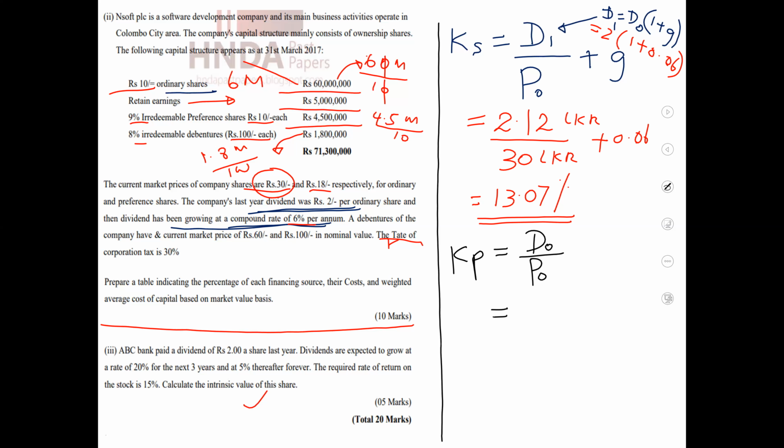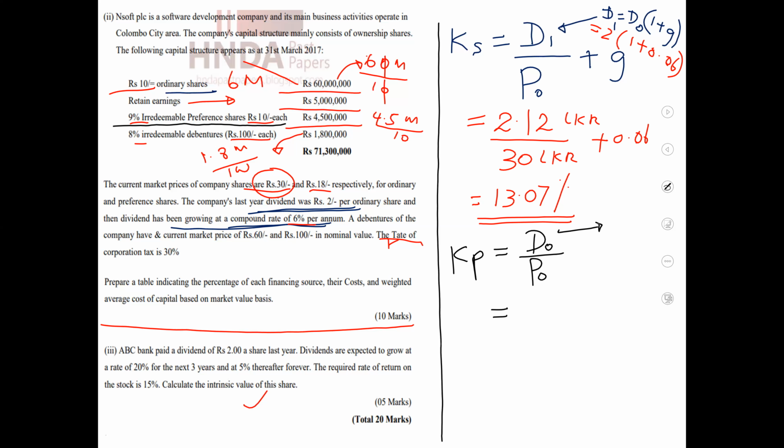Let's check. Yes, here. When it becomes preference shares, they are going to pay 9% dividend per share. Then how can D0 be calculated? For a 10 rupee book value share, they are going to pay 9%.